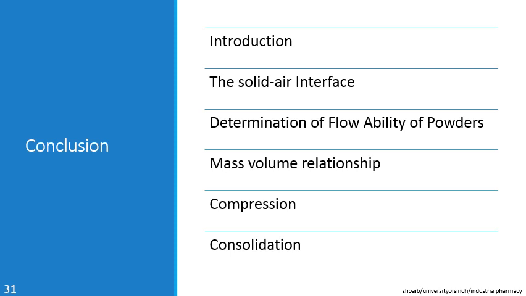What is cohesion? When there is unsatisfied bonding or unsatisfied attractive force between the atoms or ions or molecules of the same particle, it is called cohesion. While if these attractive forces are between the molecules of different materials, it is called adhesion.